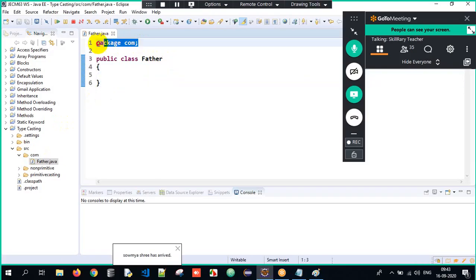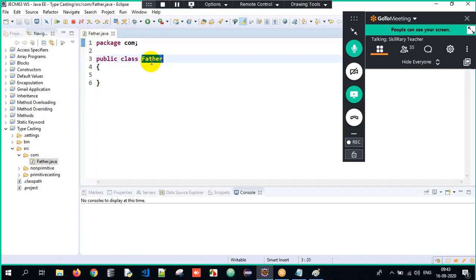So there is a package called com, meaning there is a folder called com, and a Father.java file is present in the com folder. A class is a blueprint of an object. It's a platform to store the states and behaviors of an object. And public is the access specifier, meaning if a class is public, everyone can access this class. And Father has a variable called x, which is initialized to 30.